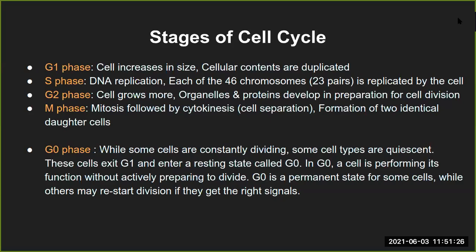If the cell has to duplicate its DNA, whatever machinery is required for that duplication has to get duplicated first, in the first phase. So that is the idea behind this. I hope that is clear. Okay, so then that is the S phase where DNA or chromosomes are duplicated.